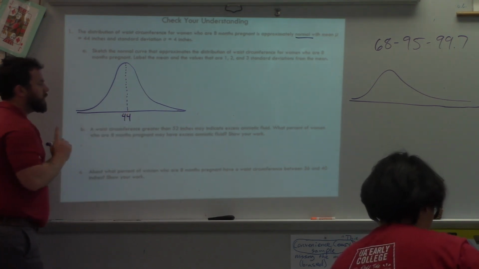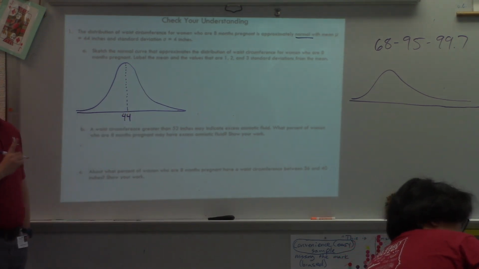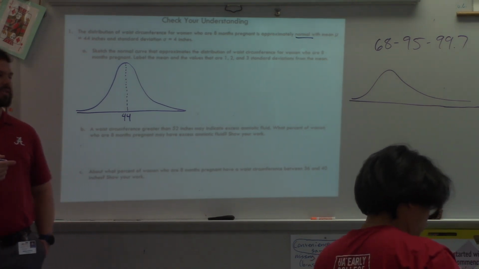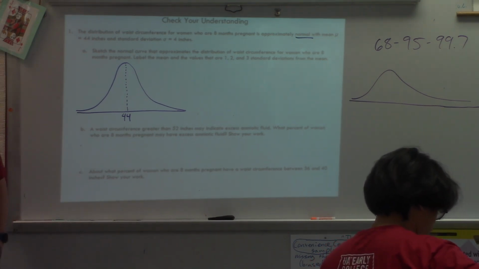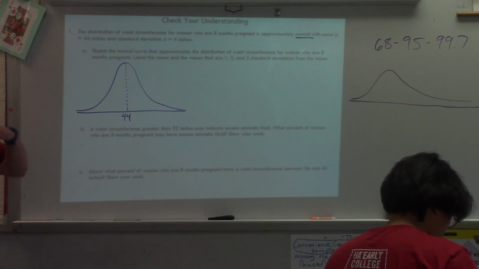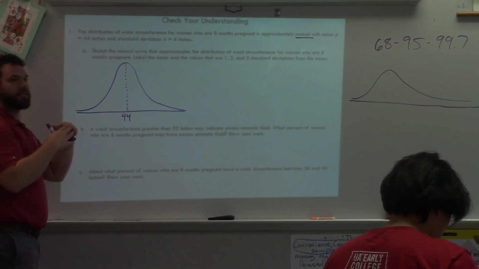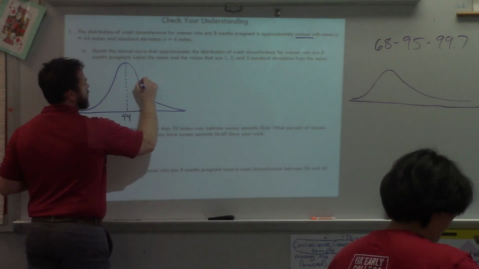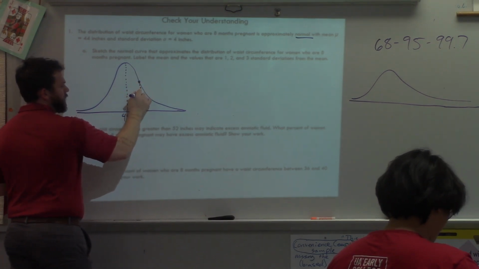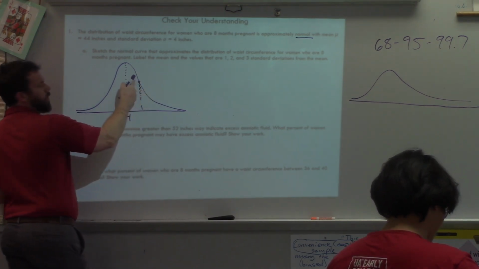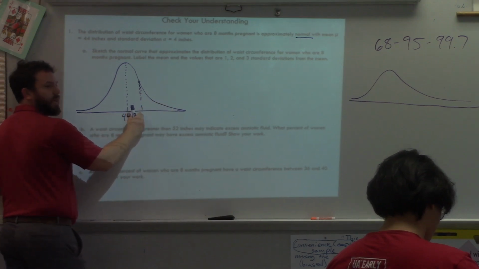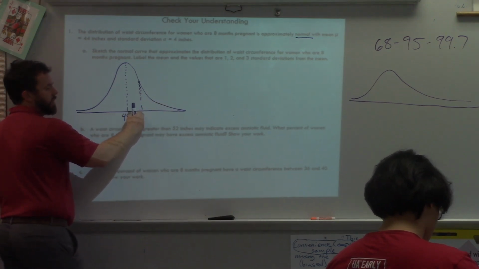Now, what was the trick that I showed you all yesterday to figure out where 1 standard deviation really is? Where it changes concavity, which is called a point of inflection. Michael, hold on to that because that's going to show up in Cal a lot. Okay, so notice before there it's concave down, after that it's concave up. That's 1 standard deviation.